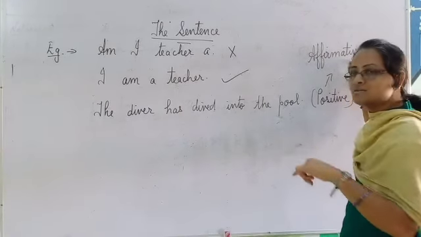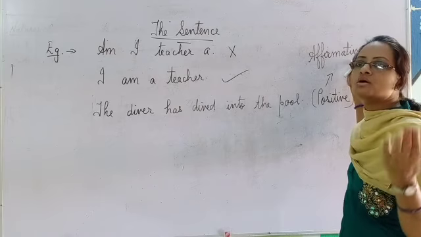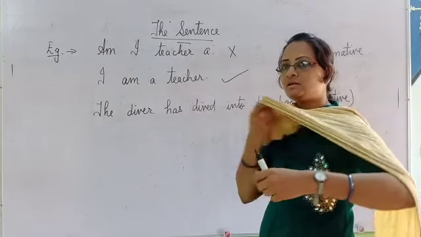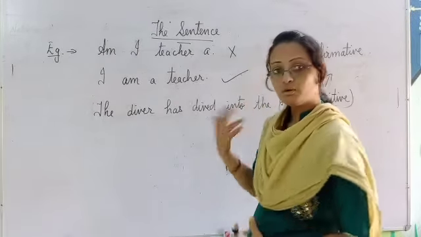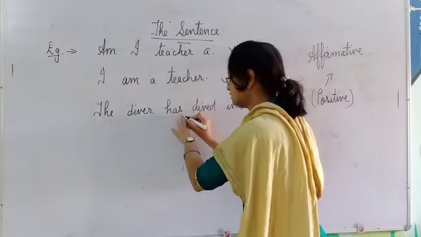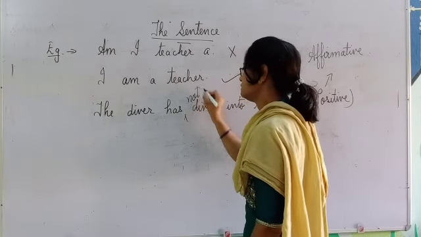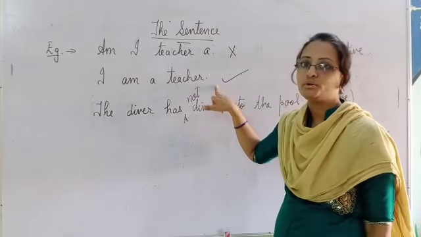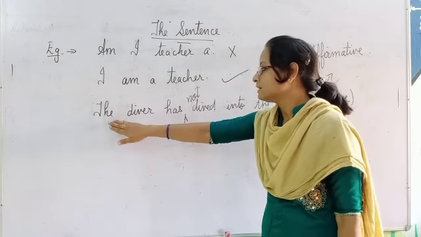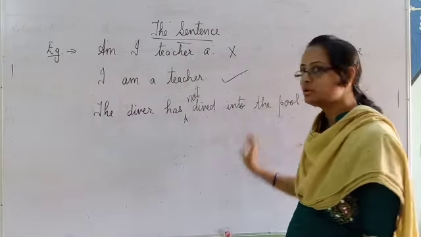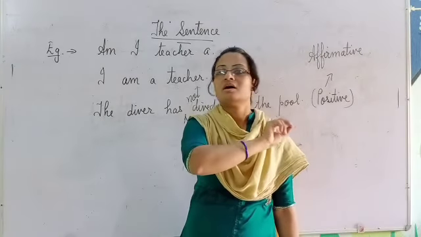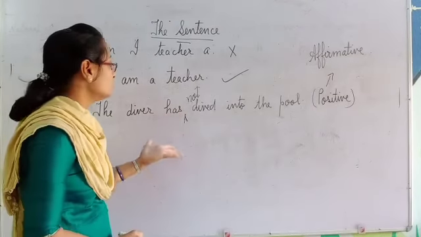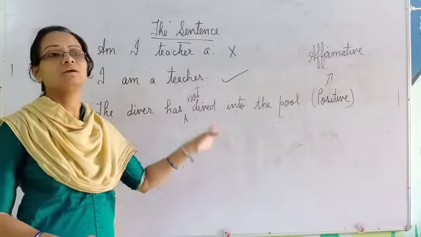Now opposite to this, there are negative sentences also which give us negative meaning. For example, if I want to translate this sentence into a negative meaning, what have I to do? I have just to put a not in between the helping verb and the main verb, that is has and dived. It will become a negative sentence. That is, the diver has not dived into the pool. It tells us that the action has not taken place. The diver has not done any action. So maybe he was about to dive, but he has not done.